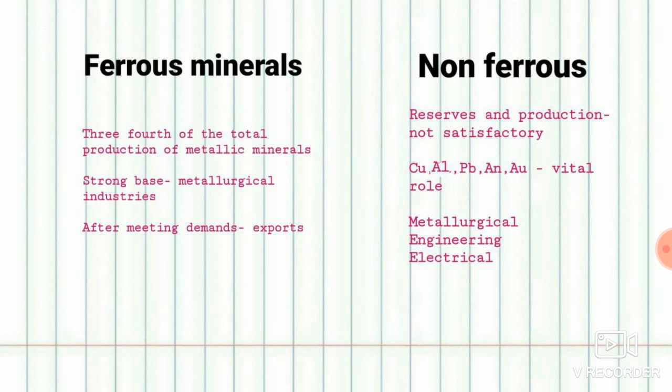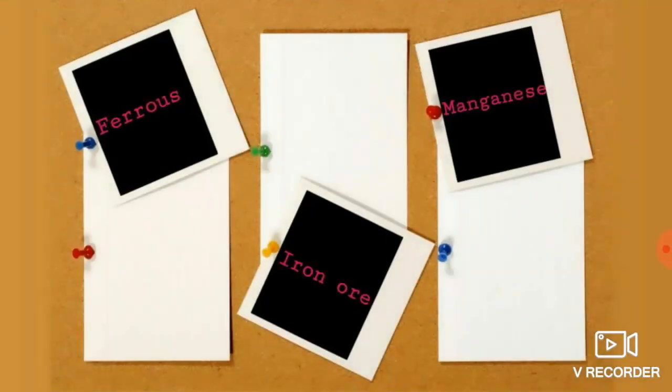And ferrous minerals are very important in metallurgical industries. The industries which make metals and alloys mainly use ferrous minerals. And non-ferrous minerals are used in the metallurgical, engineering and electrical fields. Now let us enter into the ferrous minerals. Under ferrous minerals, we are going to discuss two, right?